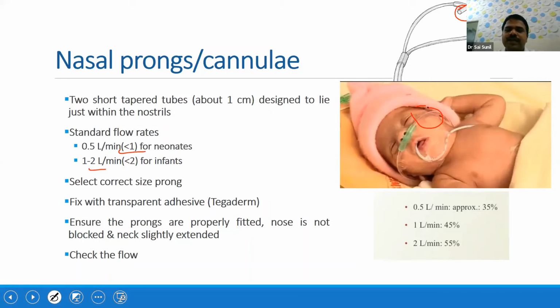Now, what is the usual FiO2 it will deliver? If the baby is on 0.5 liters per minute, it will deliver around 35% FiO2. If it is 1 liter per minute, it will deliver around 45%. If it is 2 liters per minute, it will deliver 55% FiO2. So this is for neonates.